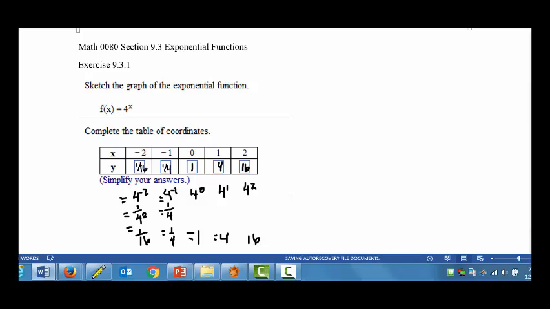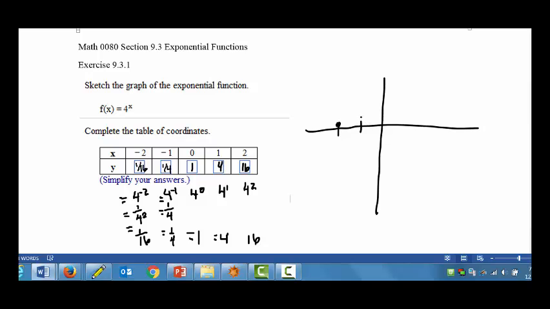And in this question, you have a choice of graphs. But let's just do a real rough sketch. When x is -2, we're very, very close to the x-axis.